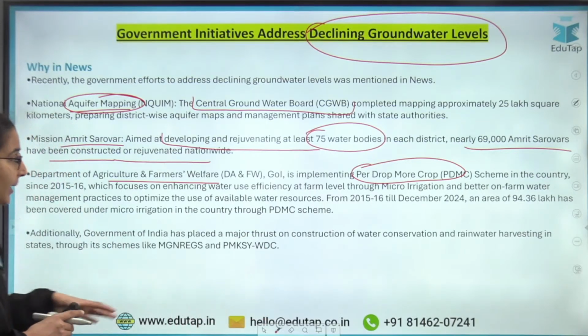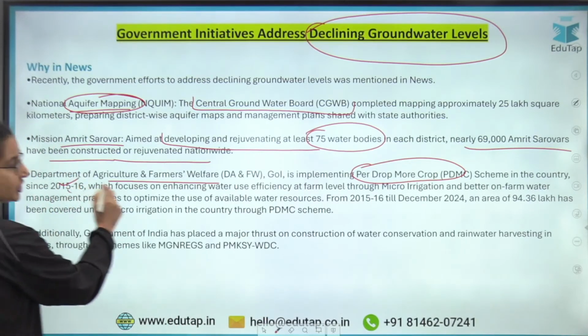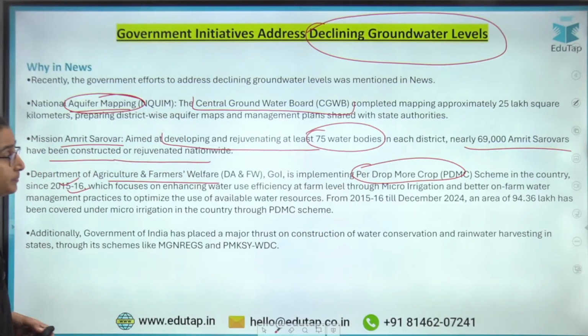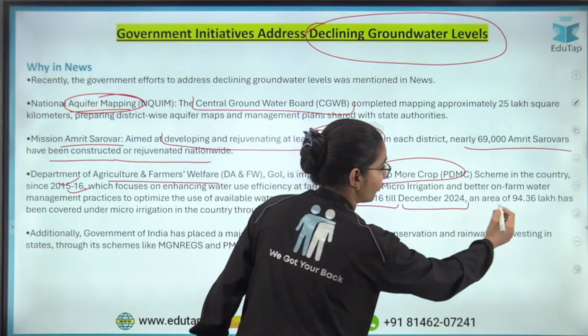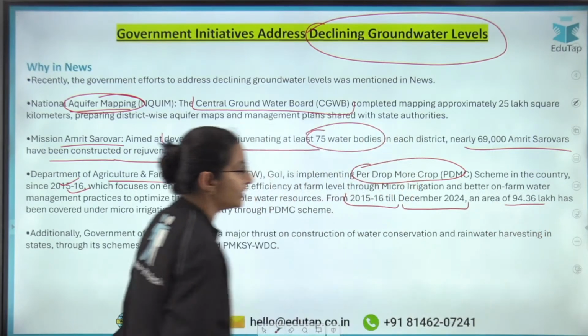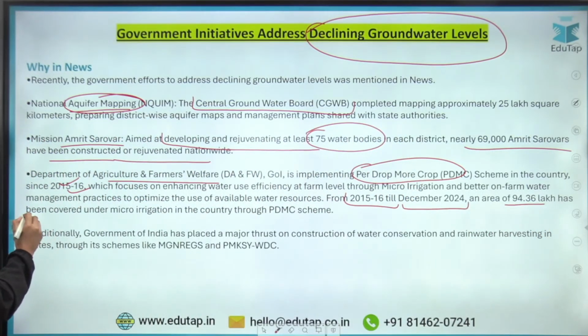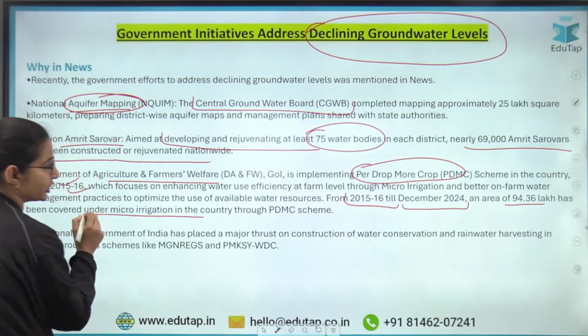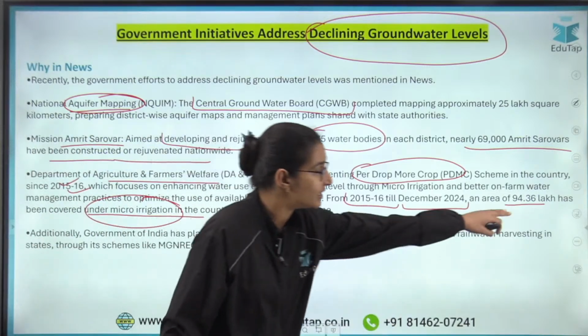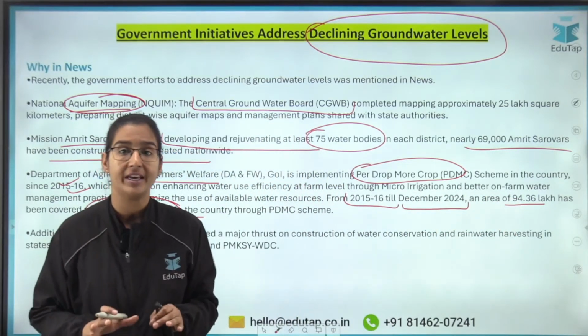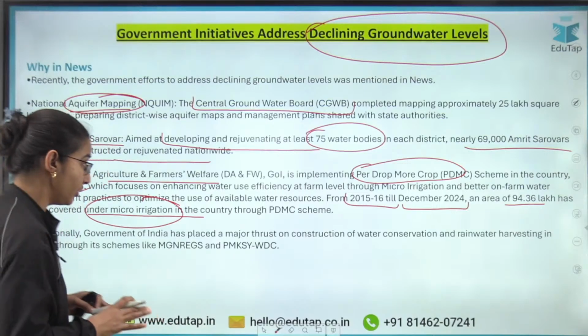That is the major aim behind this scheme, Per Drop More Crop. And from 2015-16 till December 2024, an average of 94.36 lakh hectares has been covered under micro irrigation. So this micro irrigation has been spread to this many lakh hectares in our country. Again, that's a good achievement.